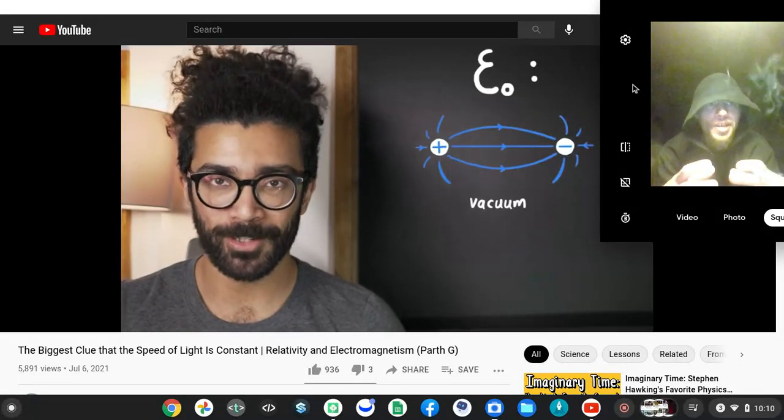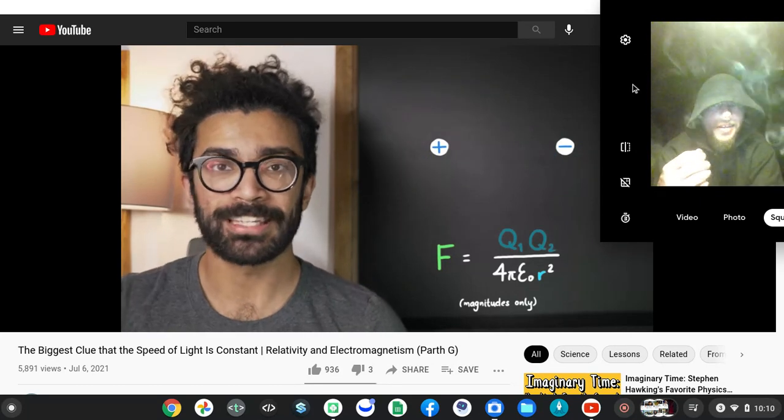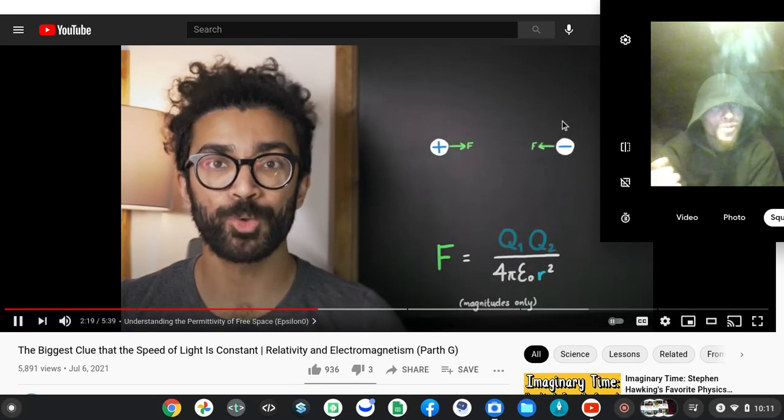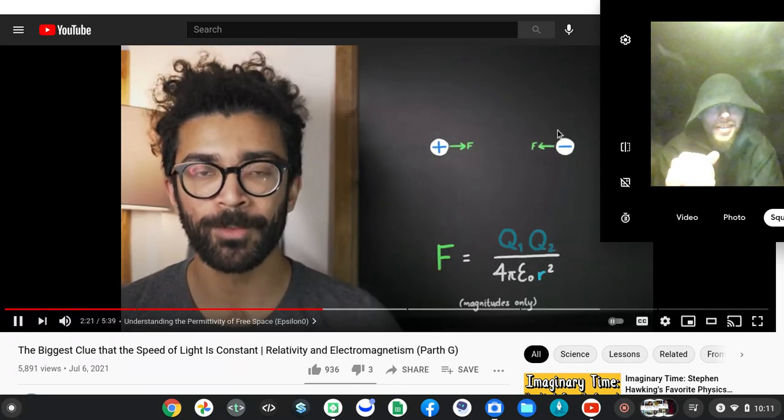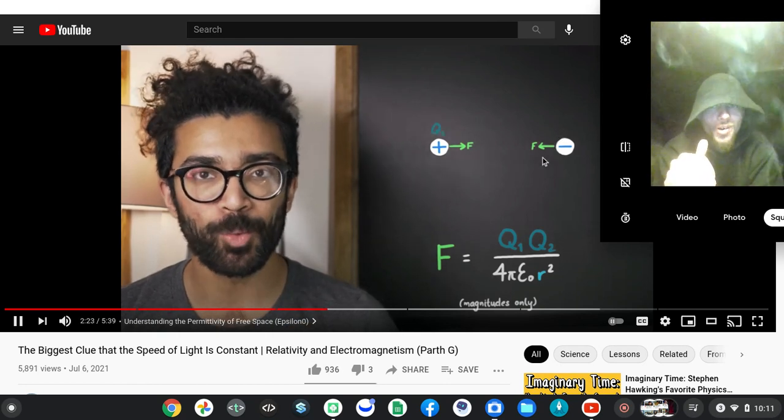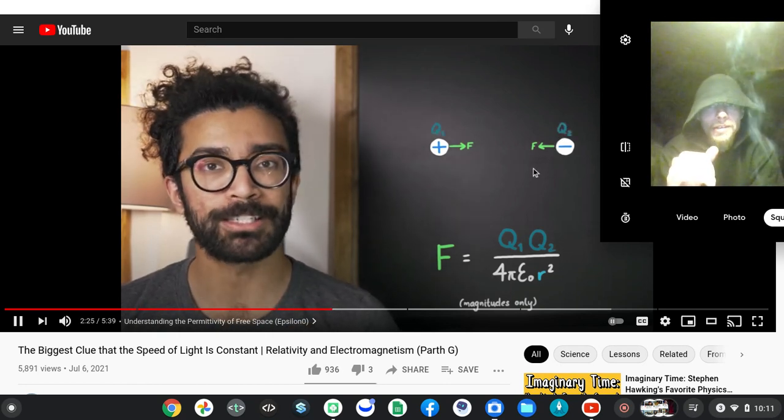Here is the equation that tells us the electric force exerted by two charged particles on each other. If the charges on these particles are Q1 and Q2, they're separated by a distance r.